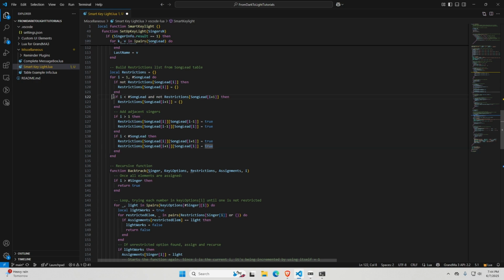So I had to add these 3 lines right here to just create that table so that it wouldn't throw an error trying to add to something that didn't exist. But once I did that, this worked.